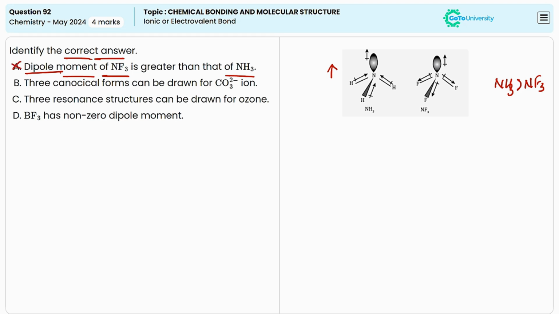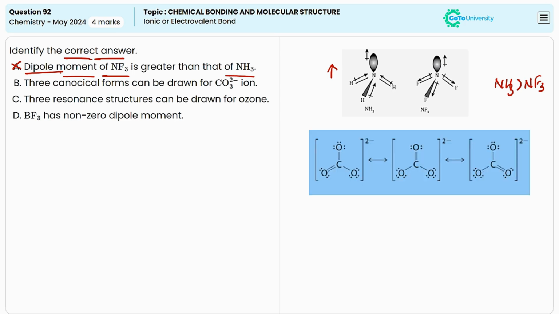In the second statement, it says that three canonical forms can be drawn for the CO3 2- ion, or carbonate ion. In the case of carbonate ions, we can draw three different forms as shown here. So the second statement is the correct one.